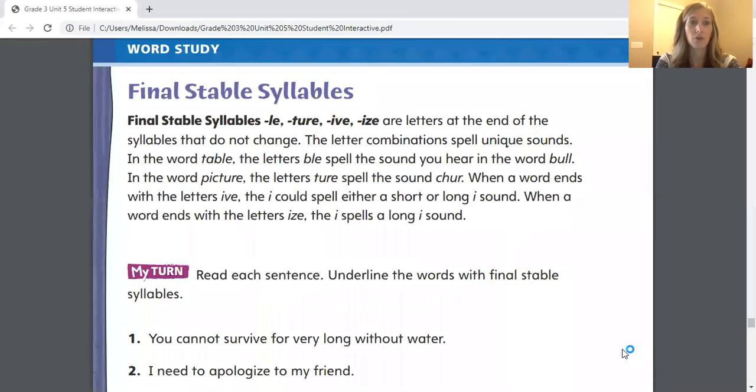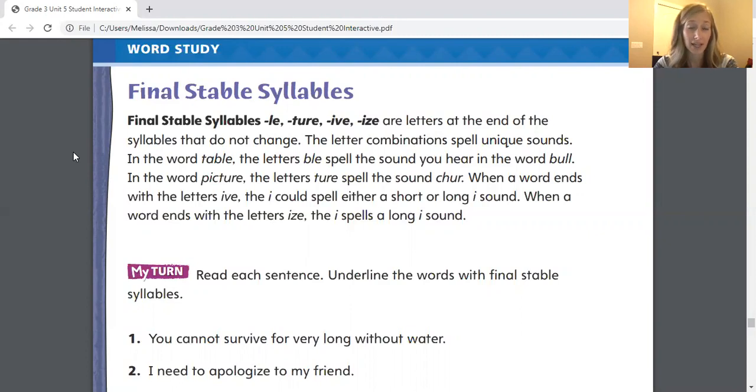On page 604, we're talking about final stable syllables. Final stable syllables, the ones we're looking at today, are L-E, T-U-R-E, I-V-E, and I-Z-E. They are letters at the end of the syllables that do not change. The letter combinations spell unique sounds. So for example, in the word table, the letters B-L-E spell the sound you hear in the word bowl. In the word picture, the letters T-U-R-E spell the sound chur.